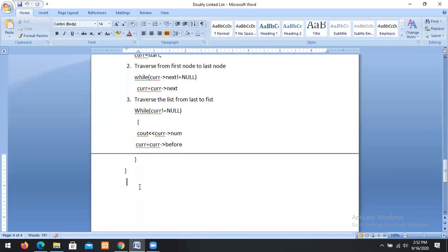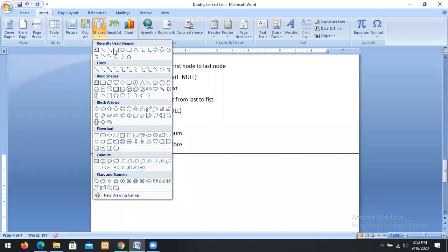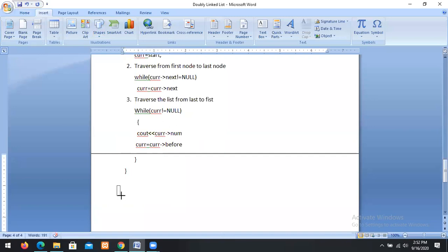Now we will discuss how to insert a node at a particular position in a double linked list. Suppose I want to insert a node in a double linked list. How to insert a node at a particular position? First of all, we go for a diagrammatic way, and after that we can implement. So first, let us take one example diagram.